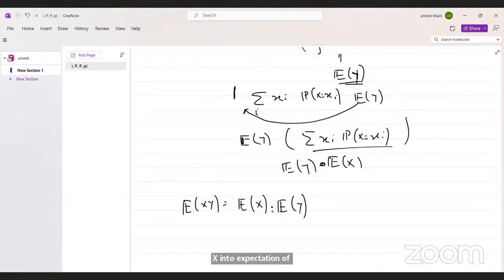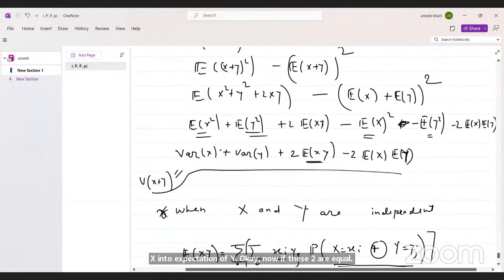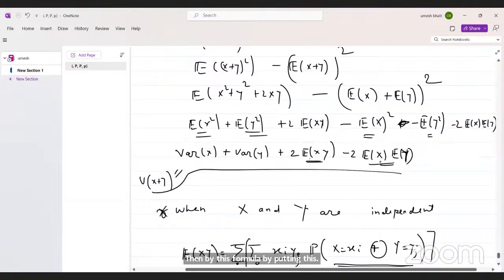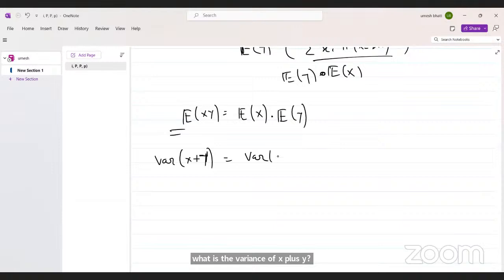Now if these two are equal, then by putting this equal to this in the formula, this term cancels. Then the variance of X plus Y is equal to the variance of X plus the variance of Y. Any doubt in this?